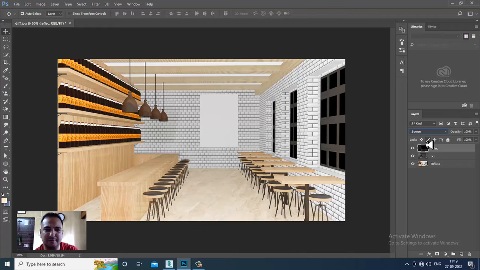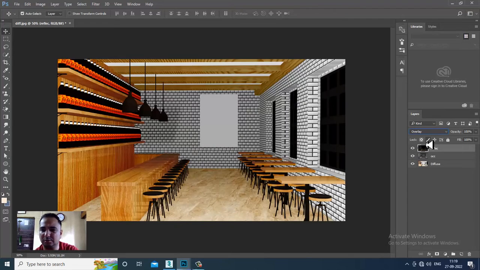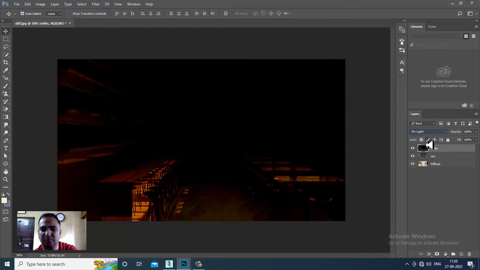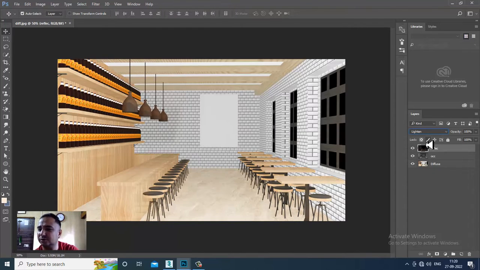Now it looks much better. Screen, lighten, overlay, soft light. I'll go up, hard light, no. So let's go up. I'll make it screen over here. Let's keep it as screen.